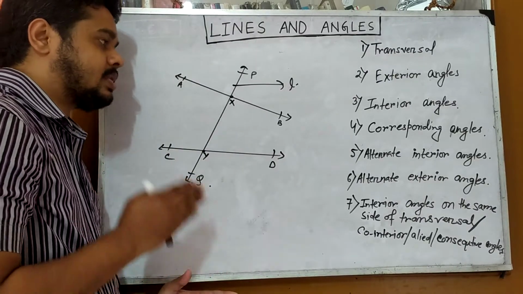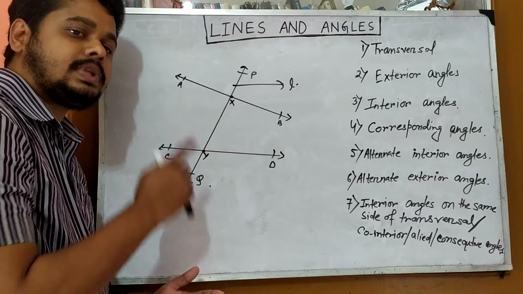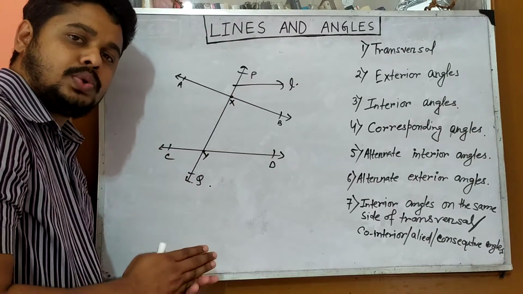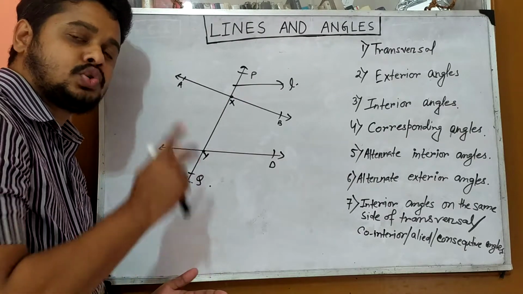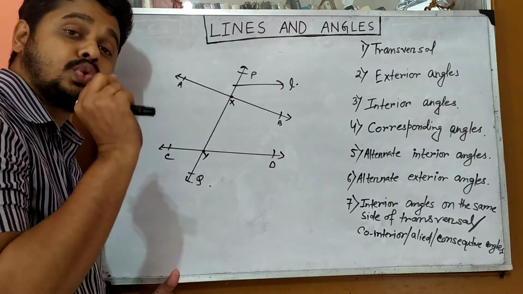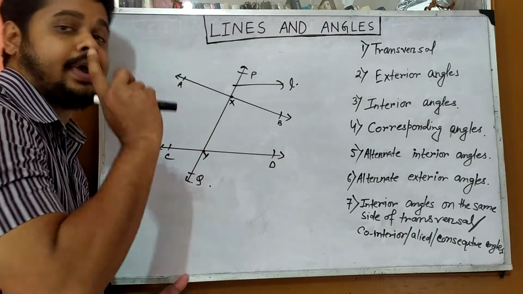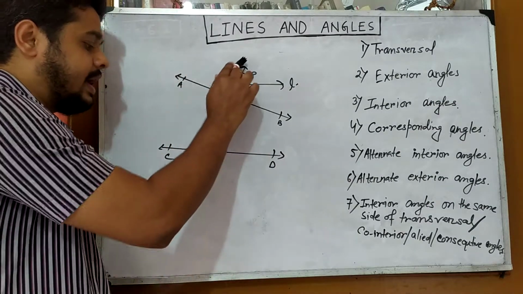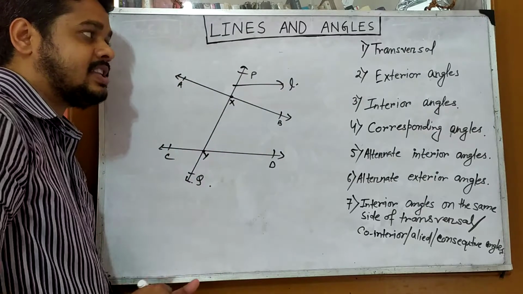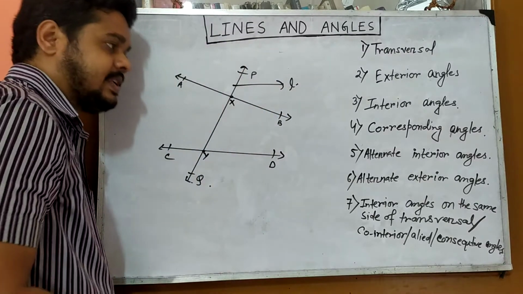So a transversal means a line which will cut or intersect two or more lines at two different or distinct points. So PQ is the transversal, or we can say L is the transversal.